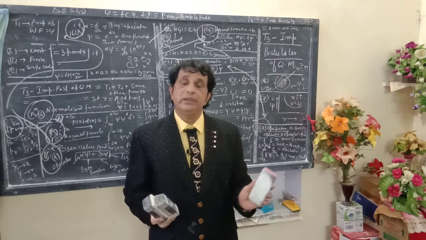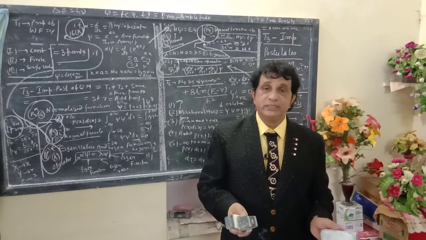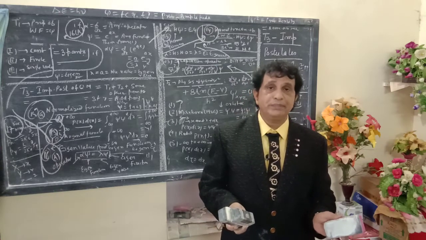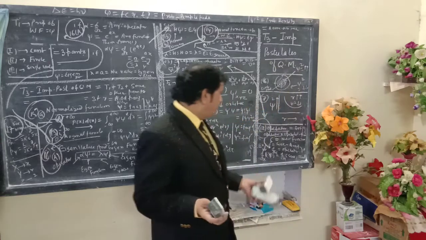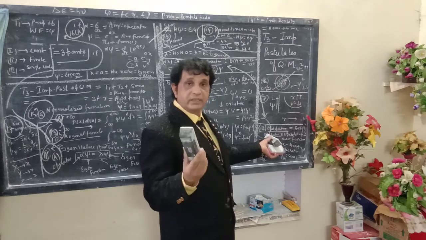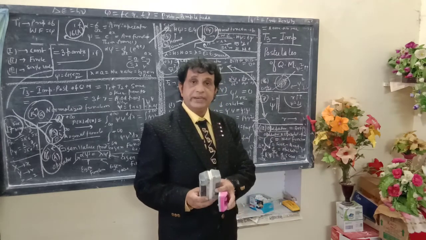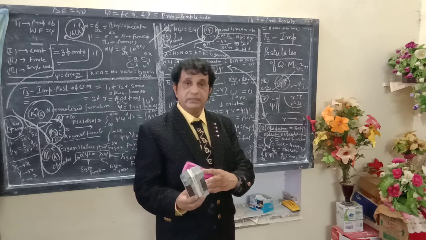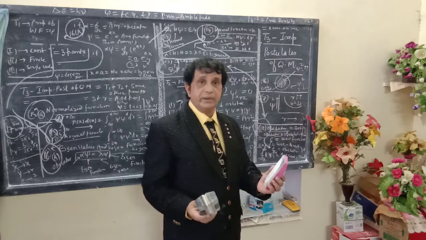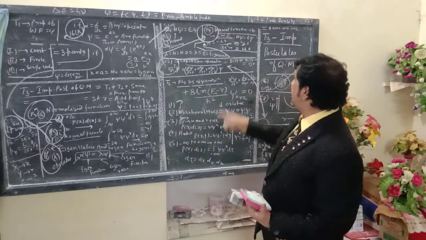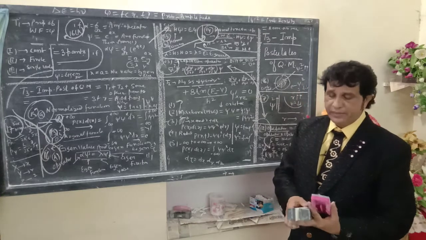In the Schrodinger wave equation, one can write it in a compact form. Once again I will define the Laplacian operator. Let us consider the first operator del and operate it on the same function, that is del into del, which gives del square. It is symbolized by del square.